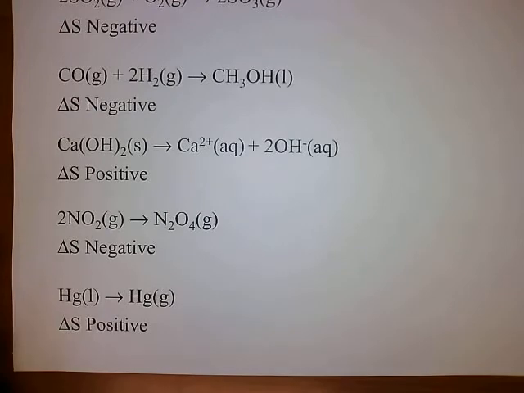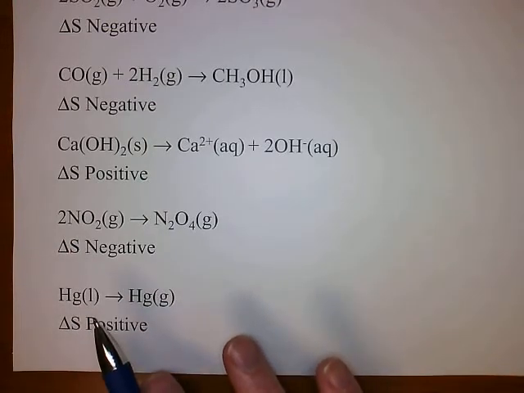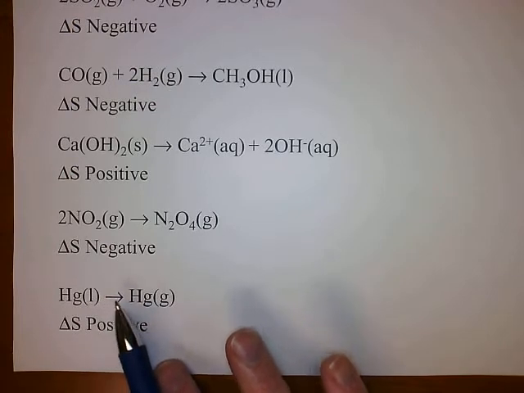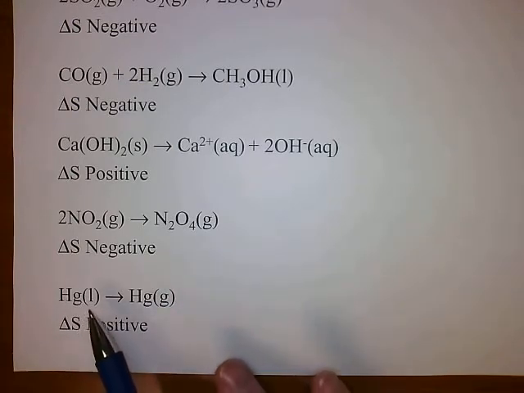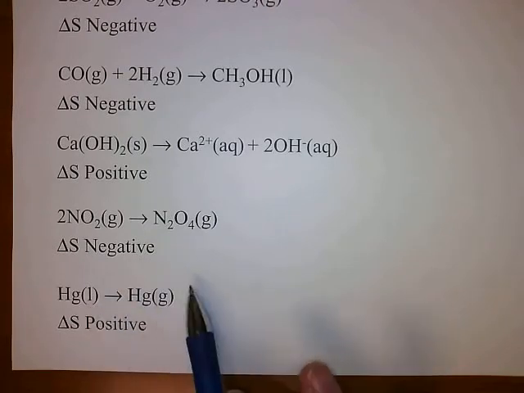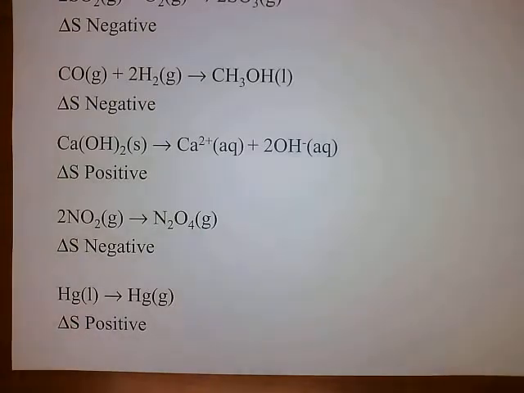And the last example here is mercury liquid being vaporized to form mercury in the gaseous state. So what are we doing here? We're going from a liquid to a gas. So we're going to a more disordered phase, right? Liquid to gas is an increase in entropy.